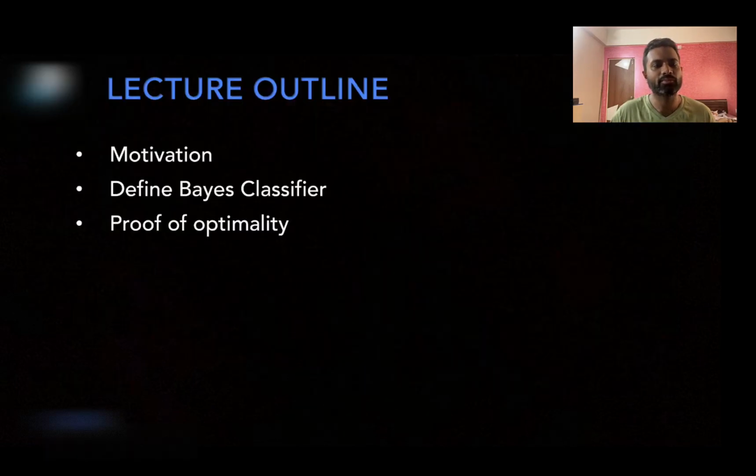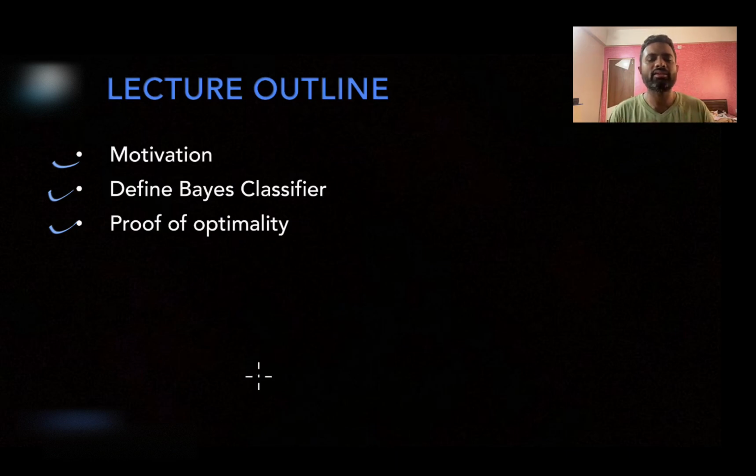So in this video, we will discuss the motivation of the Bayes classifier. Then we will define how the Bayes classifier has been defined, and we will see the proof of optimality of the Bayes classifier. We say that the Bayes classifier is optimal such that it is giving a minimum possible error over the test data for all possible classifiers that you can develop.